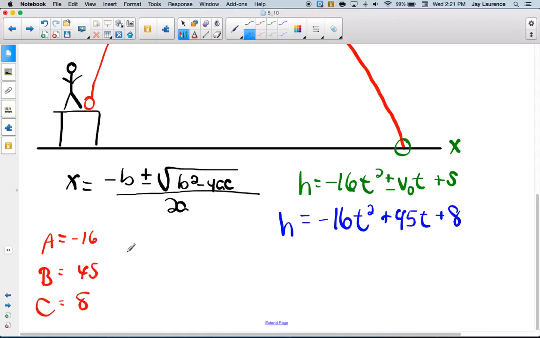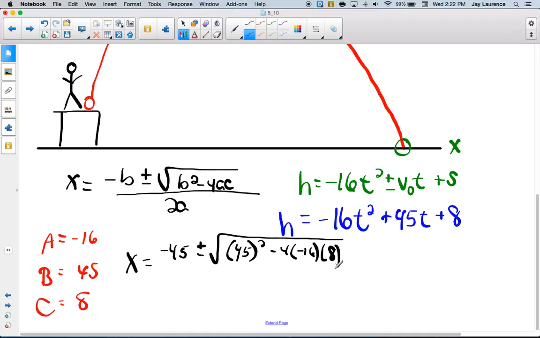So I'm going to go x equals the negative of b plus or minus the square root of b squared minus 4ac all over 2a.